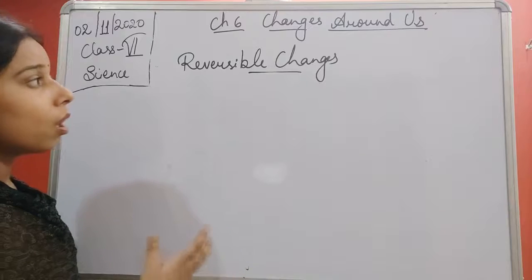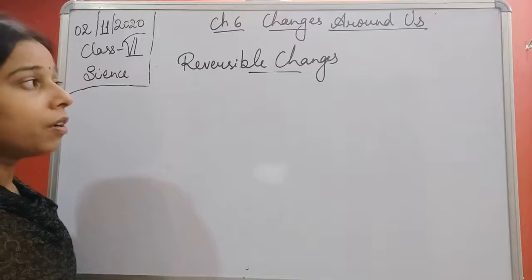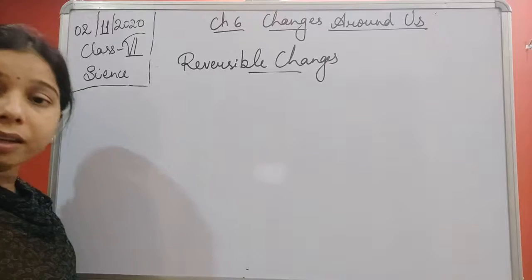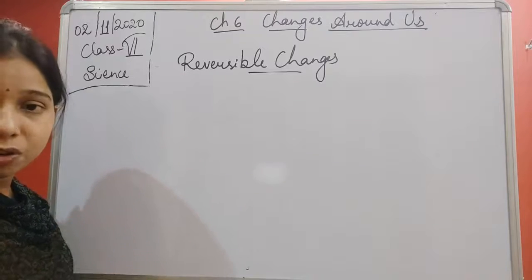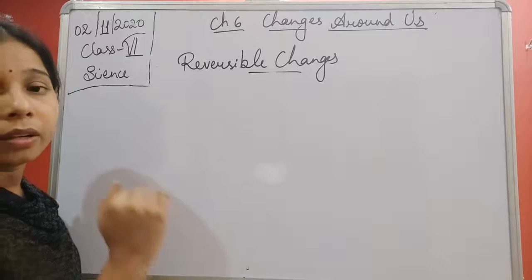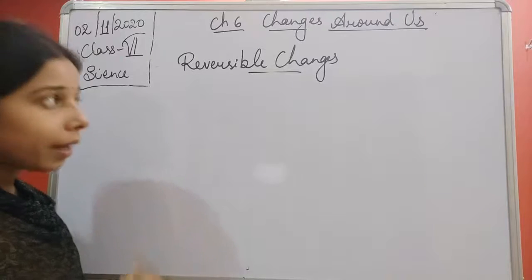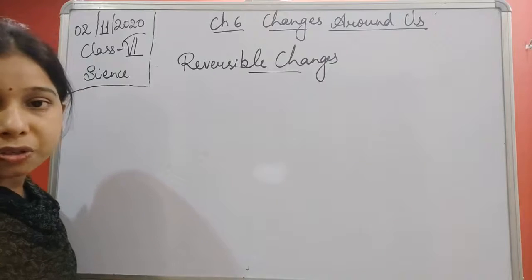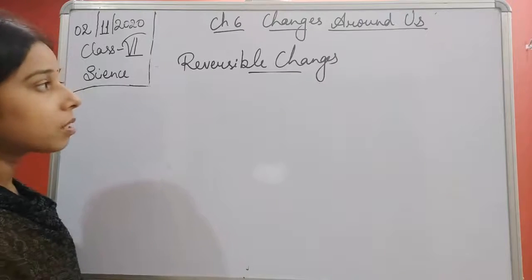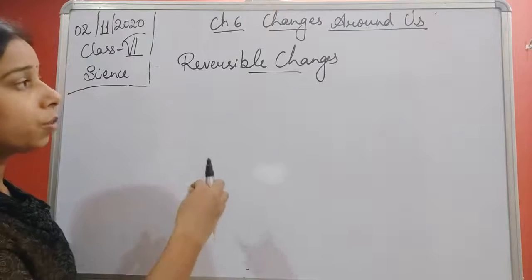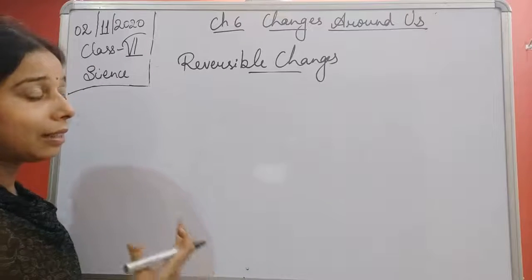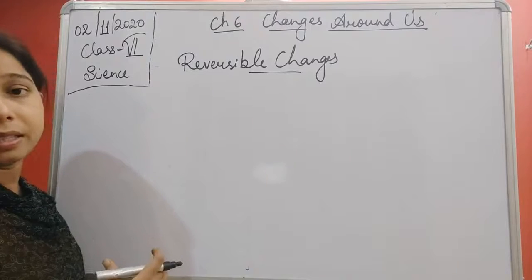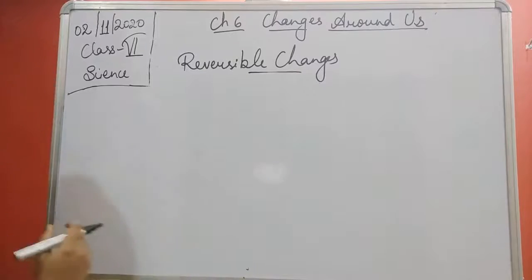We can say that if a substance undergoes a change and again gets its own condition, its own state or properties, then that kind of change is a reversible change. We have discussed a lot of examples which explain that this change can be reversed, so we can include it in the reversible changes.